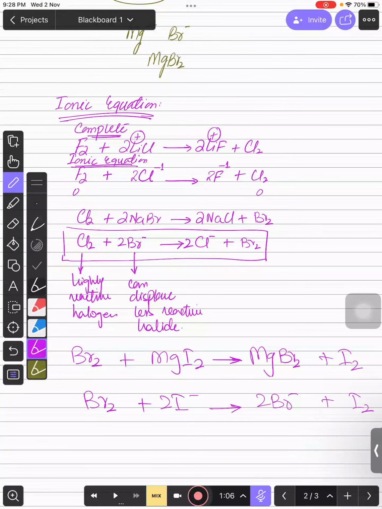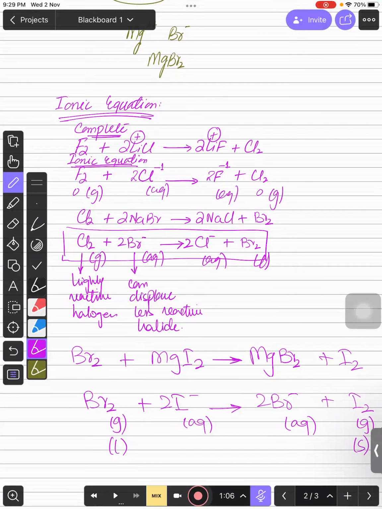Yes, sir. And if you want to write the state symbols over there, you can write here bromine at room temperature is liquid, though it can also be gaseous. The salts will be aqueous, the ones that are salts are aqueous, and you can write gaseous for gases, right? If it is room temperature, you can write liquid and solid, right बच्चों? This will be gaseous, aqueous, liquid. It can be gaseous, aqueous, gaseous. Right, बच्चों?